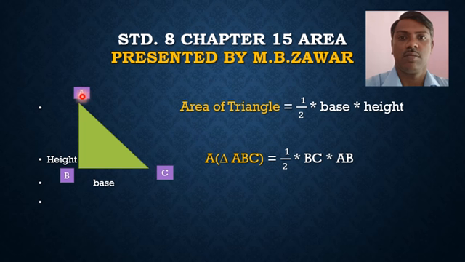The name of the triangle is ABC. AB is the height of the triangle. BC is the base of the triangle. Then what is the formula of area of triangle? Area of triangle is equal to 1/2 base into height. Here in that triangle BC is the base and AB is the height. Height AB is perpendicular. Therefore, area of triangle ABC is equal to 1/2 BC into AB. We can write the formula of area of triangle as 1/2 base into height.